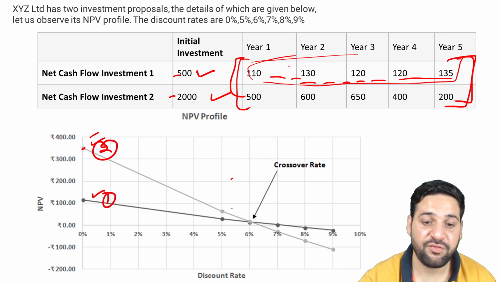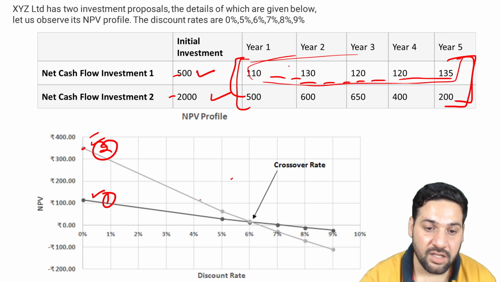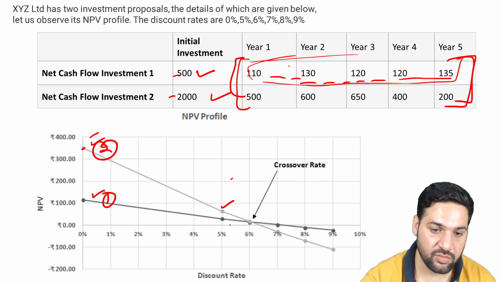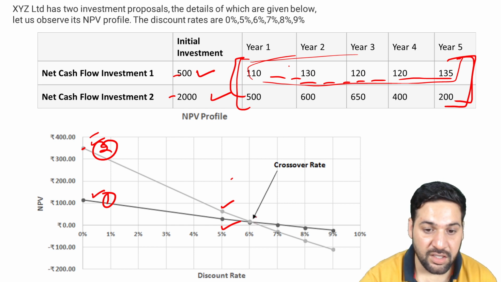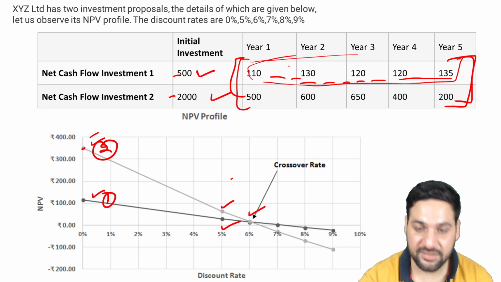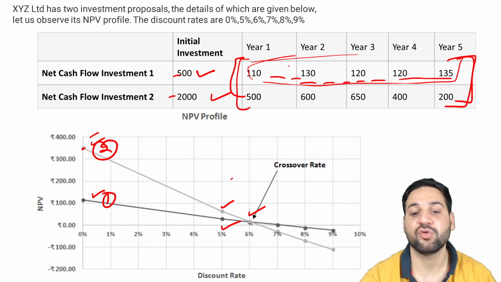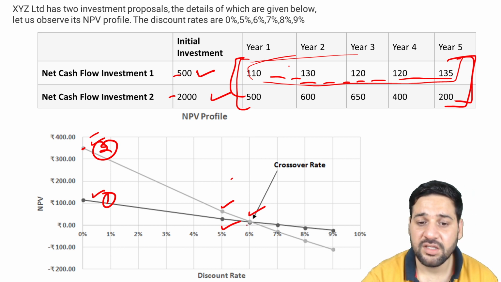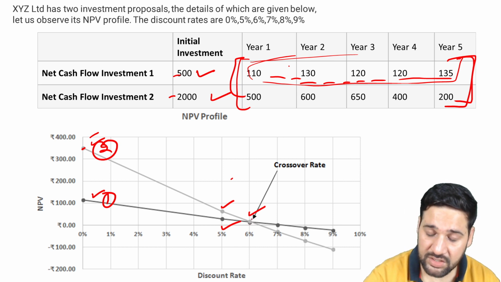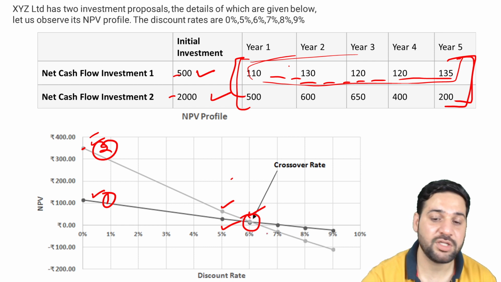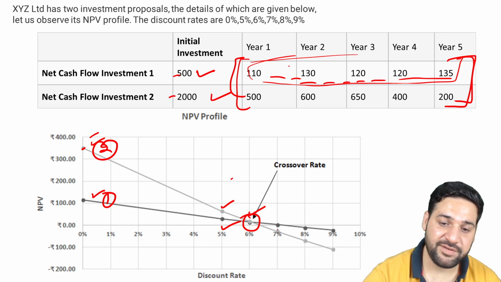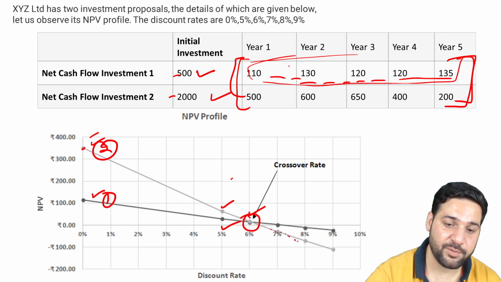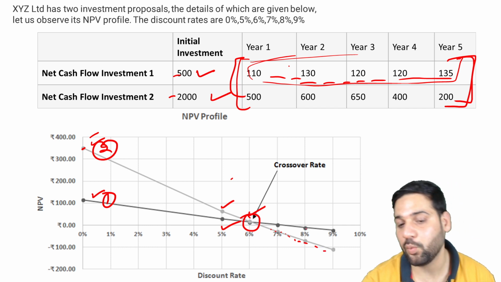If there is 5% discounting, the values would be here. At around 6%, there would be a crossover. The NPV would be the same for both projects, and after that, the NPV of project 2 would be lower than project 1.